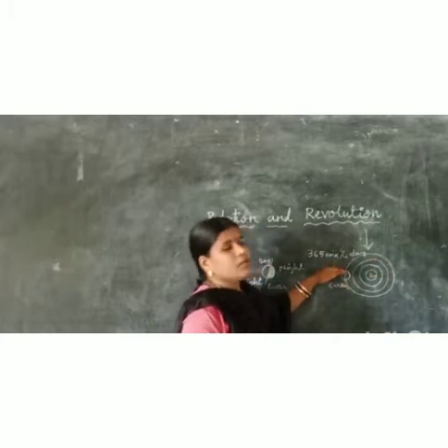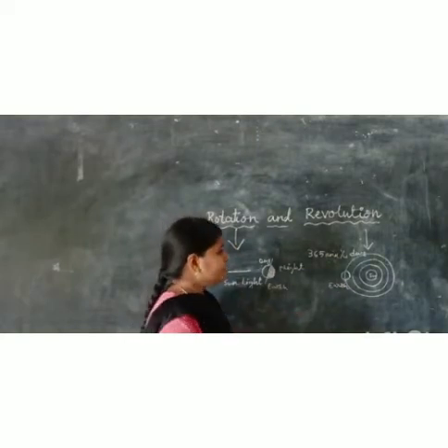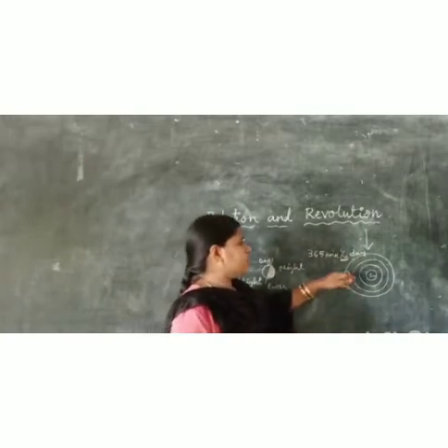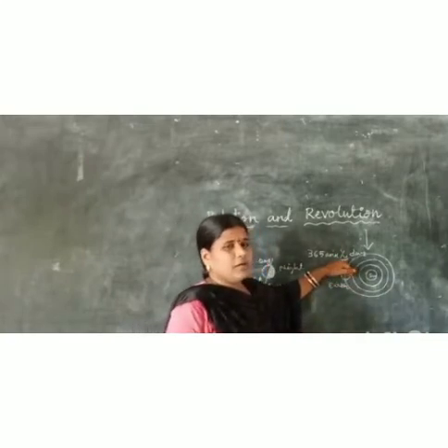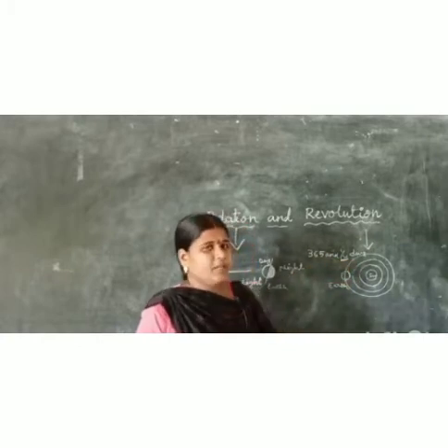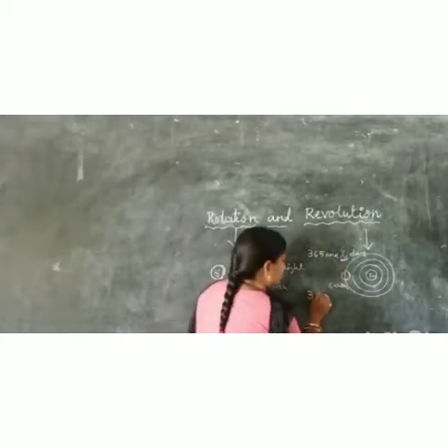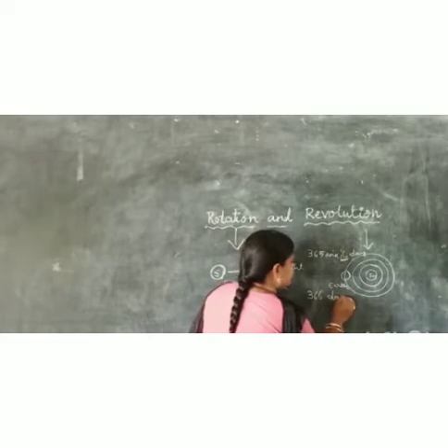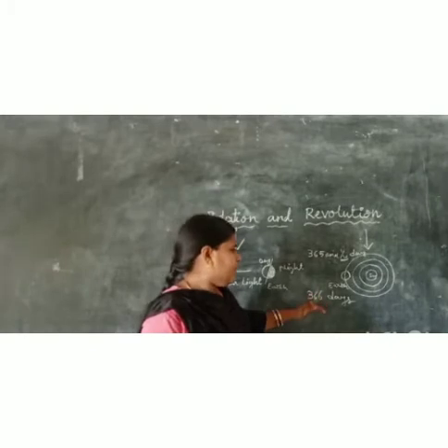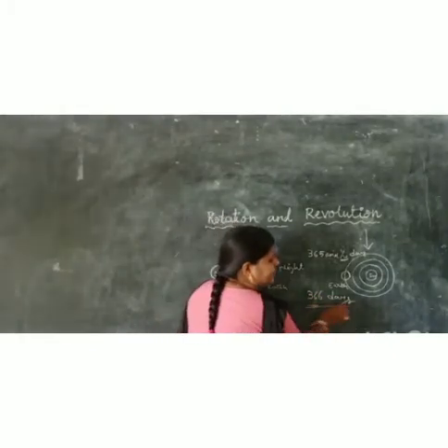This is the time the earth takes for one revolution. Okay, this 1/4 day, after 4 years this 1/4 day becomes one day, and after one day is added into this, it will be 366 days. And the year which has 366 days, that year is called a leap year.